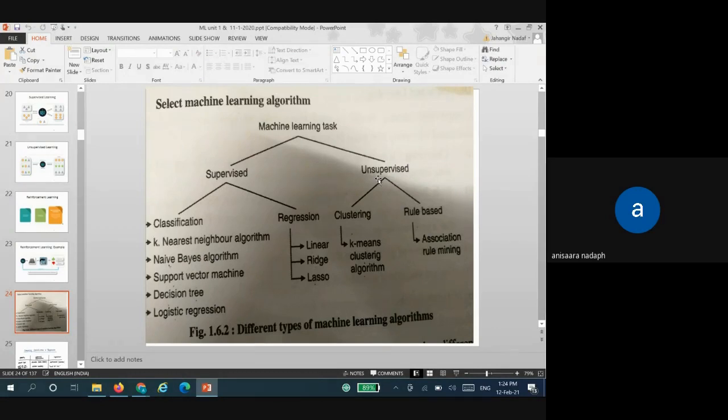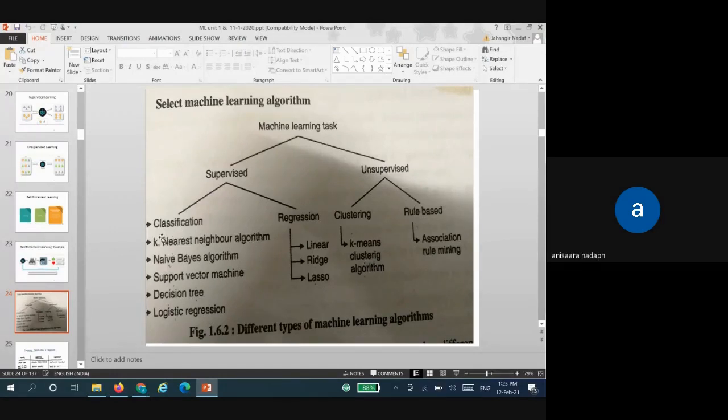So you can see the machine learning algorithm is divided as supervised and unsupervised. The supervised learning is further classified as classification and regression. Now in classification, there is the KNN algorithm, Naive Bayes, SVM, that is support vector machine, decision tree, and logistic regression. Under regression, there is linear, ridge, and lasso. And unsupervised, there is clustering and rule-based. Clustering is k-means clustering.